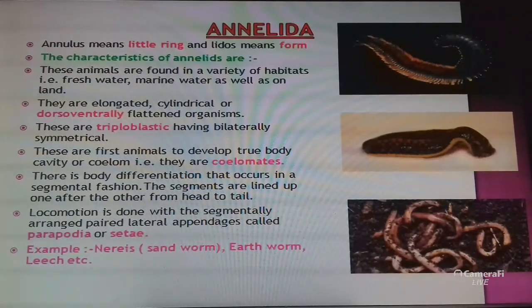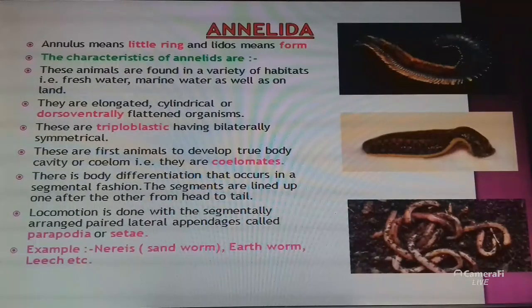This group is the first to develop a true body cavity or coelom. That means they are coelomates.